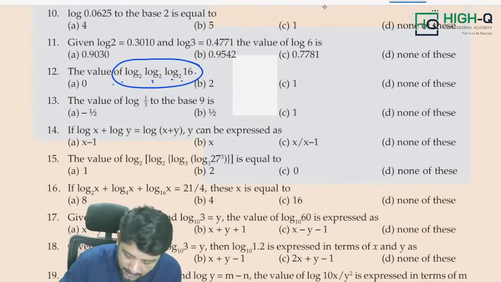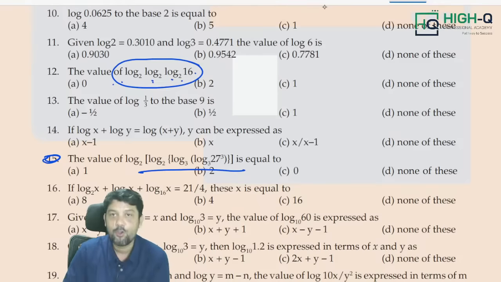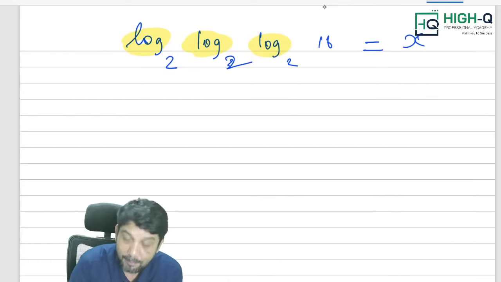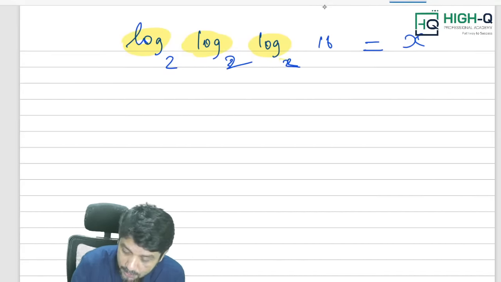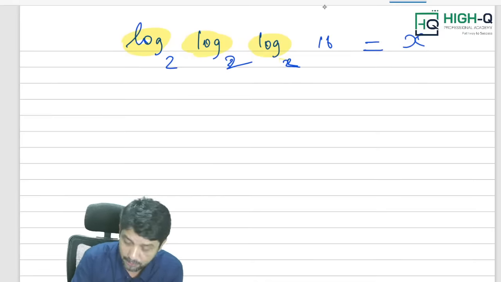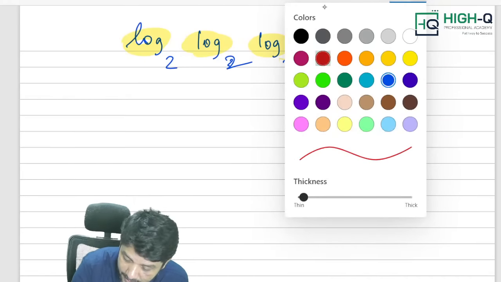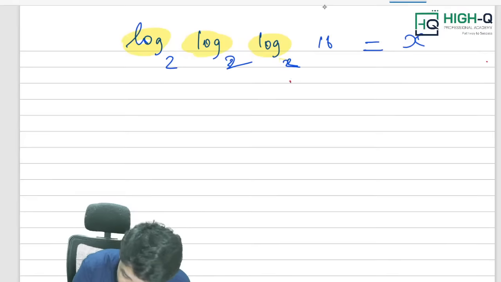What is it, sir? I don't understand, sir. For example, this question has 4 logs. Answer directly, mark it as 0 and come, my dear. So if there are 2 logs or 3 logs, whatever I have to do, what to do, sir? Just follow my method. Please learn this method. You will enjoy it. And pray to God that something like this comes in the exam. This is my first part.